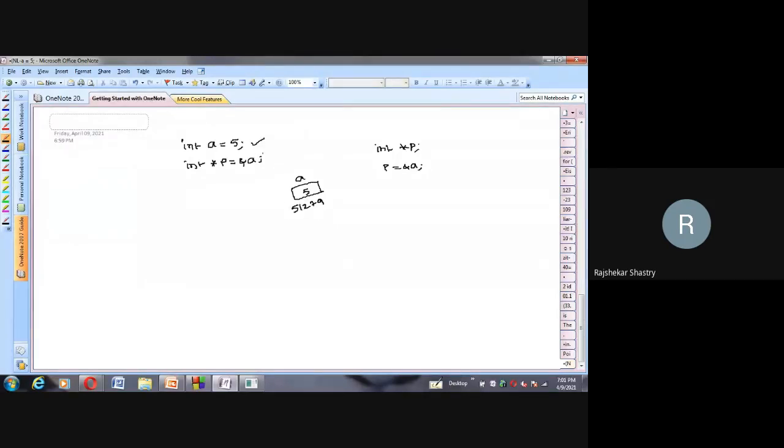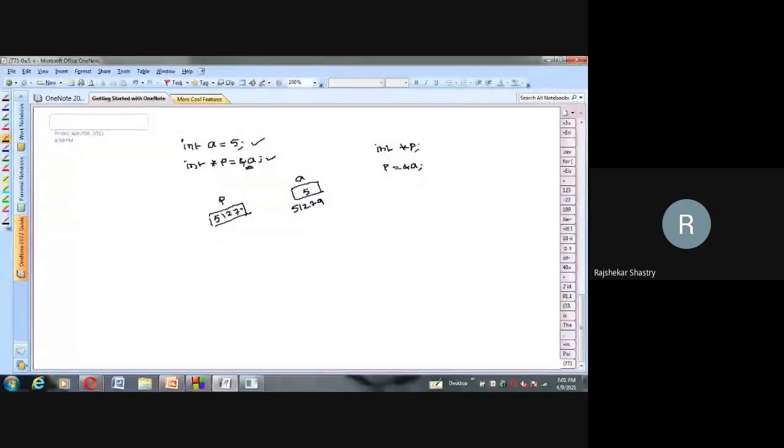After this statement, in the next statement I took a pointer variable p. Because it is also a variable, it also holds a certain address, and in that pointer variable I assigned the address of a.